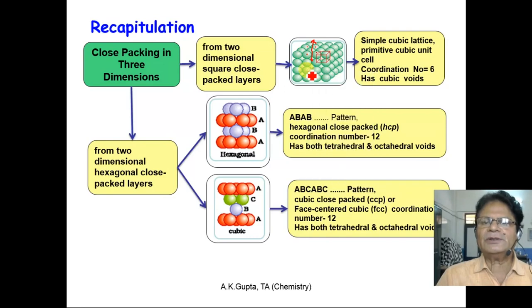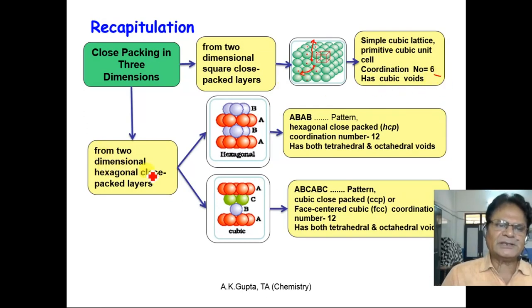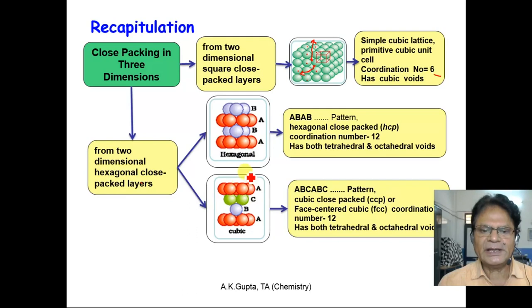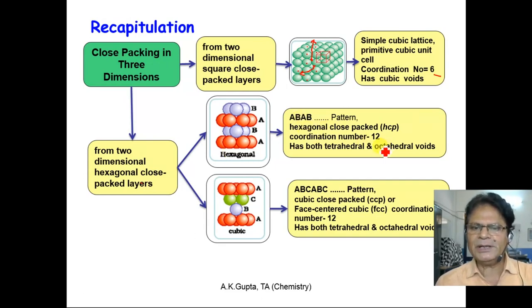Now, if you consider this particle, it is in contact with 1, 2, 3, 4, 1 behind this and 1 before this. So there are 6 particles around any particle. So coordination number is 6. If we start from a 2-dimensional hexagonal close packed layer, then we can put one layer over the other in such a way that we get hexagonal and cubic close packing. Arrangement ABC is called face centered cubic close packing, and arrangement AB is called hexagonal close packing. Coordination number in both these two cases is 12, and both of these structures have tetrahedral and octahedral voids.